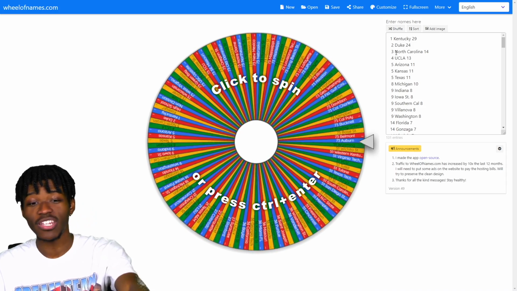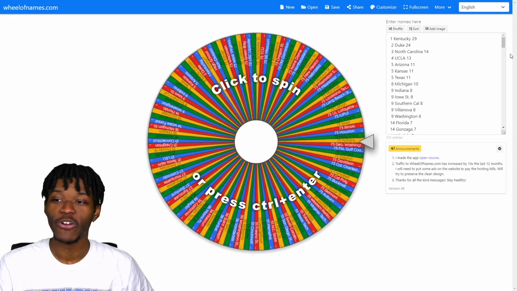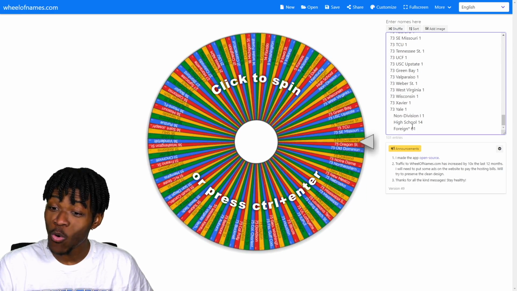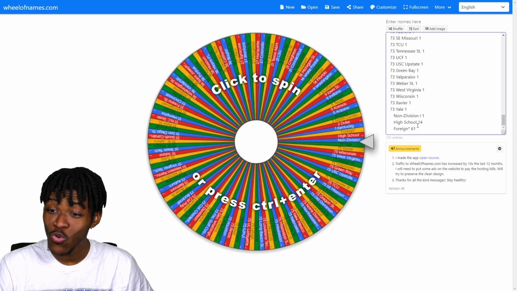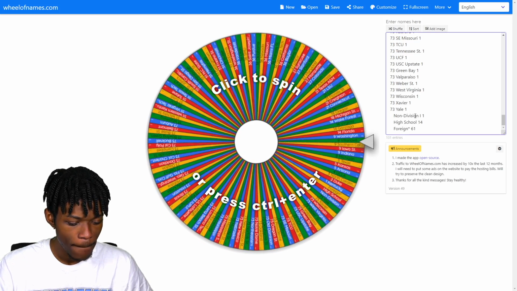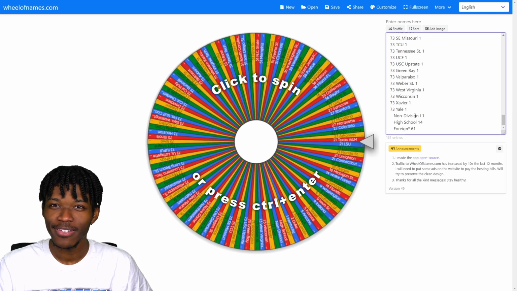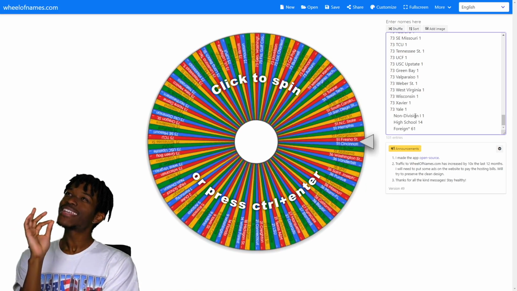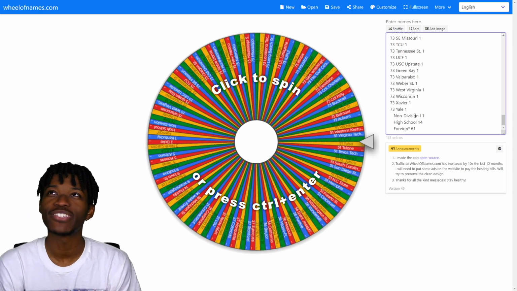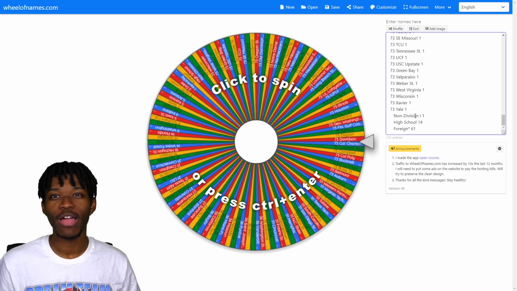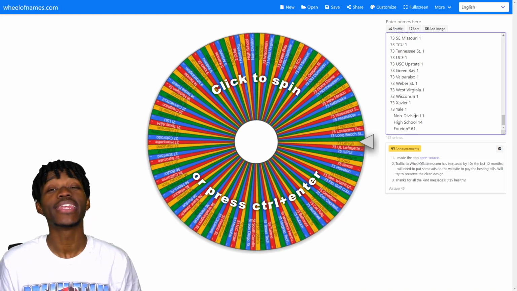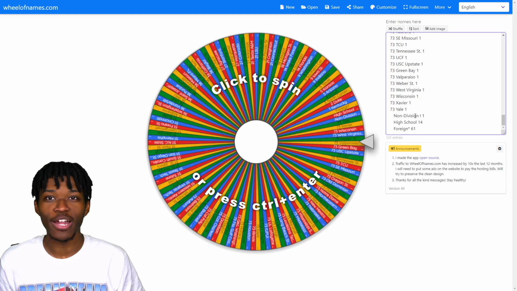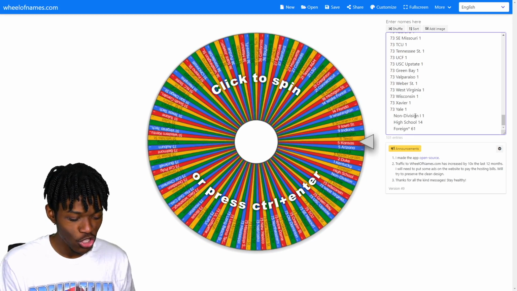Now you can just see all the diversity here on this wheel, from Kentucky all the way down to, oh, we have foreign born, we have high school, we have non-division one. Would that be Duncan Robinson? No, Duncan Robinson ended up in Michigan. Who is the one non-division one NBA player to make it to the NBA? I thought of Duncan Robinson because he started off, I think, D3, then he ended up at Michigan. Same thing with like Jimmy Butler. He started off in JUCO, then ended up in Marquette. But who is the one player to go from